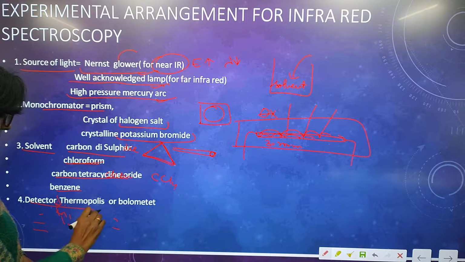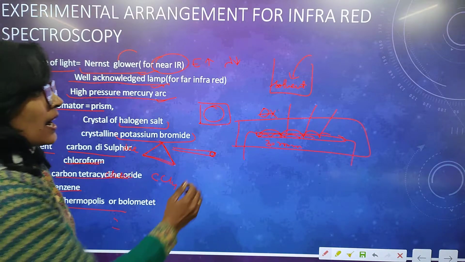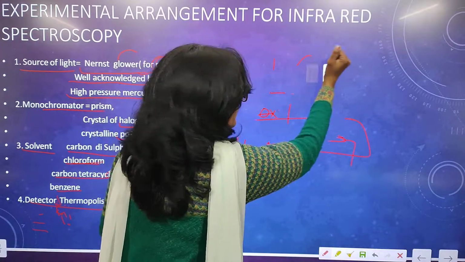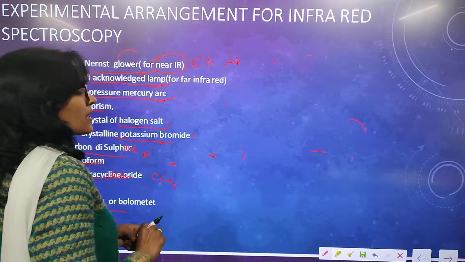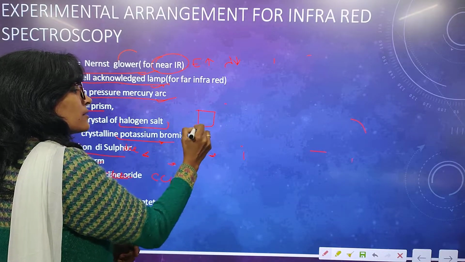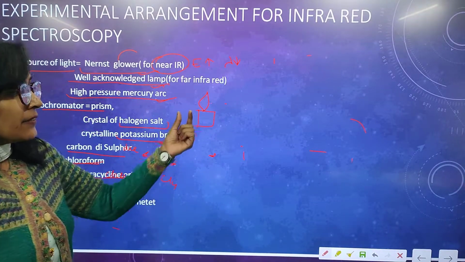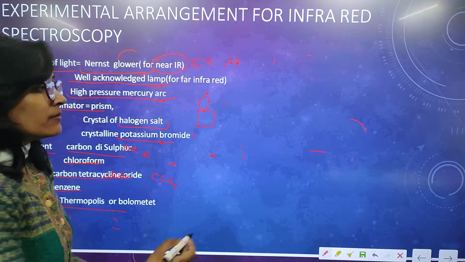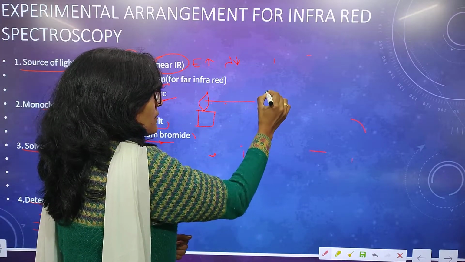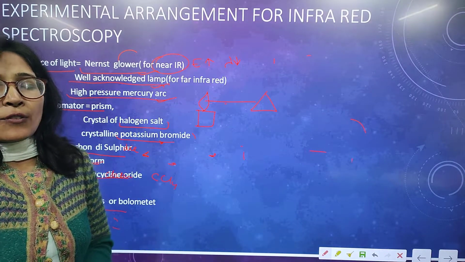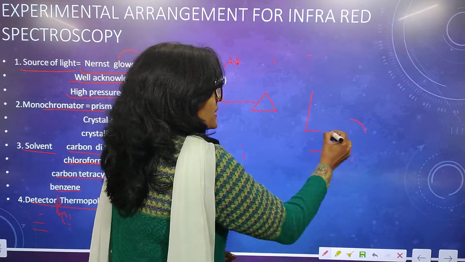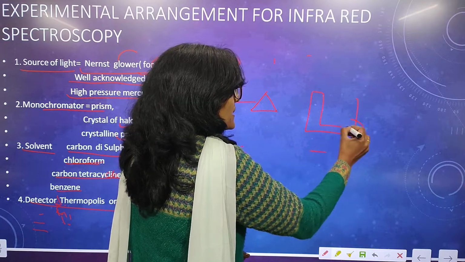Next one is the detector. I will show you the whole arrangement of infrared spectroscopy. First we have the source of light. It will give us infrared radiation, and here we use a monochromator for a beam of light, and after this is the sample cell.